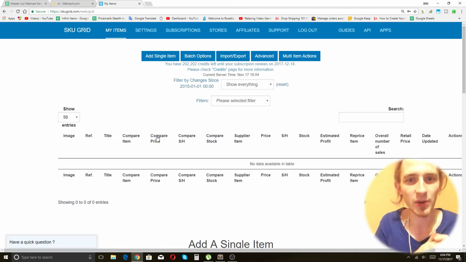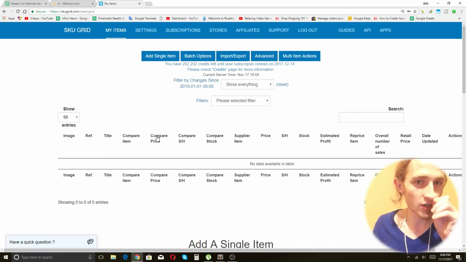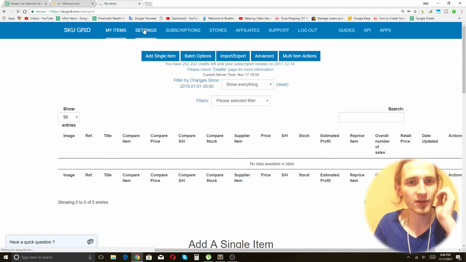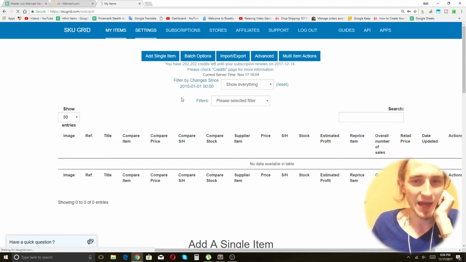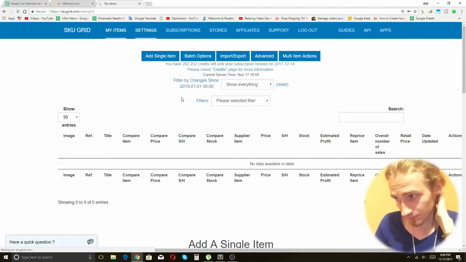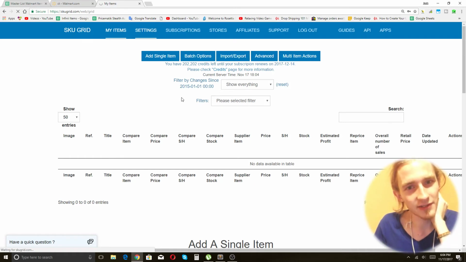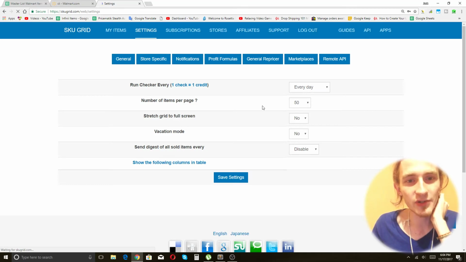Every item that you post using Hydra Lister gets automatically posted into SKUgrid. So all that we need to do is make sure that our settings are set up properly. So to do that, we're going to click on settings. And we want to change the pricing formula so that it matches the one that we just made in Hydra Lister. Obviously, if you want to, you can have different formulas in SKUgrid and Hydra Lister. Just know that SKUgrid is going to be the program that determines what your real